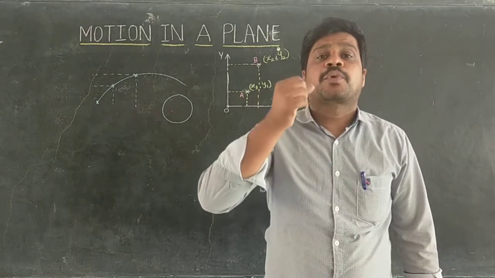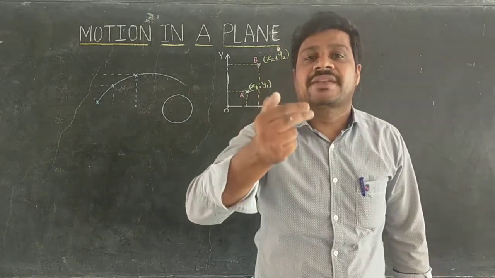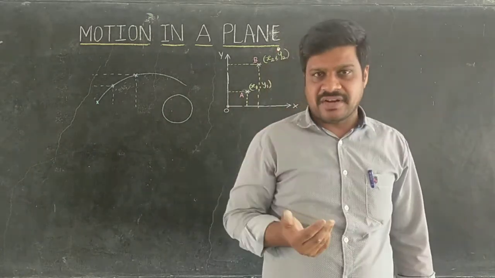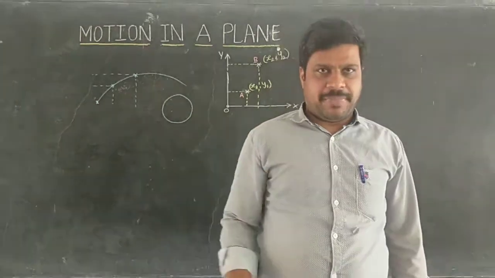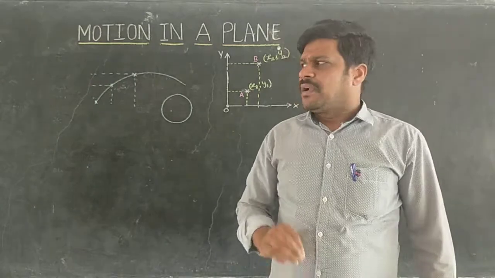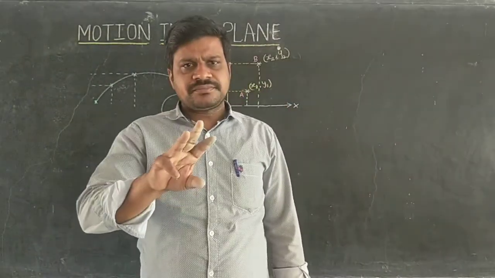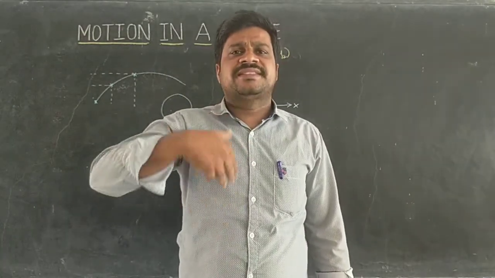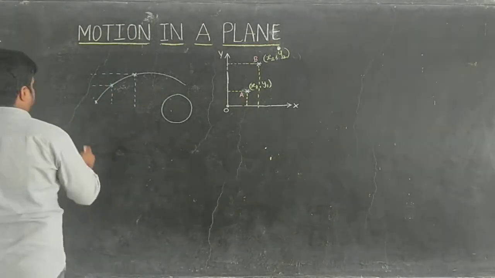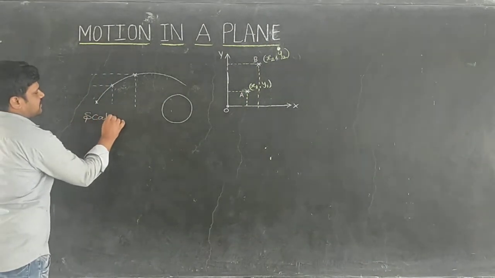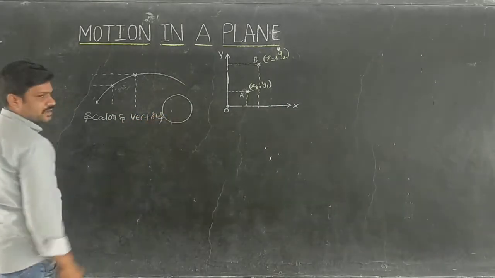One is projectile motion. The other one is uniform circular motion. These two are examples of motion in a plane. Now, in this chapter, we are going to study three subtopics. What are those? The very first one is scalars and vectors.